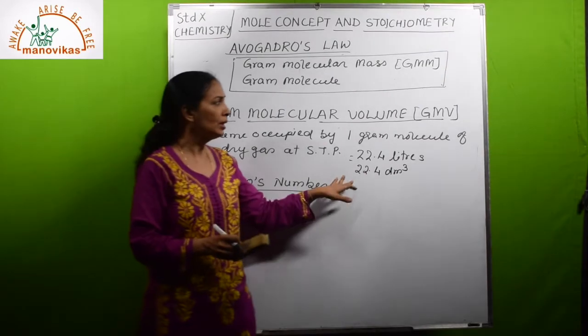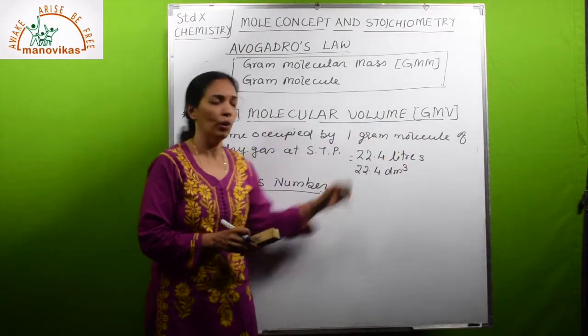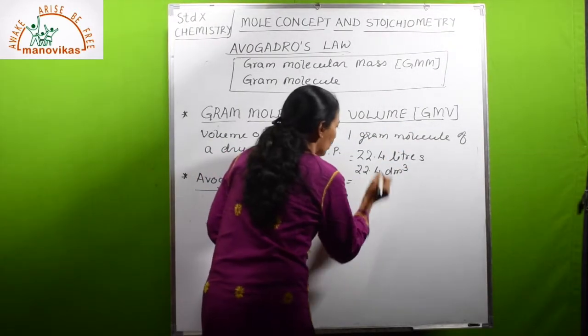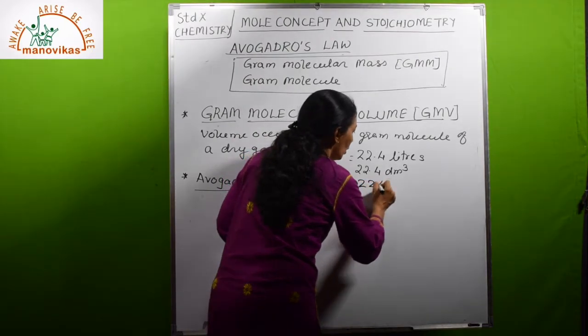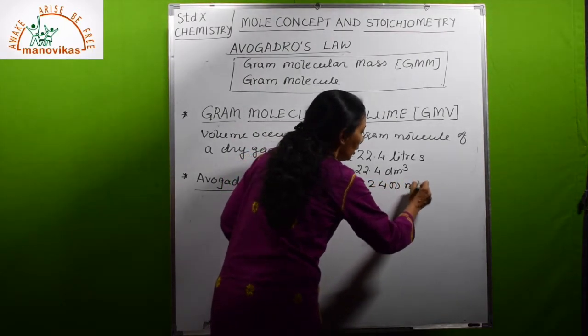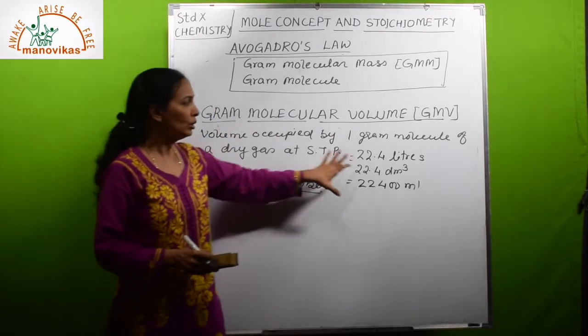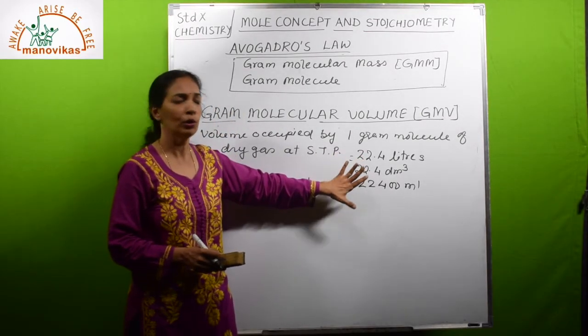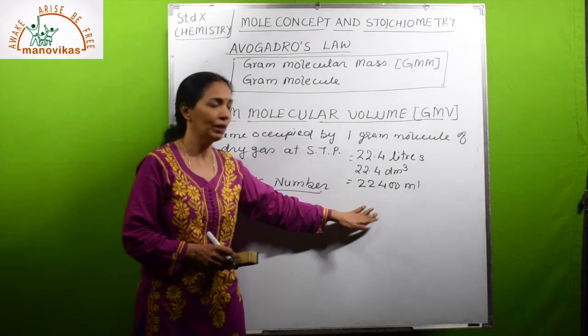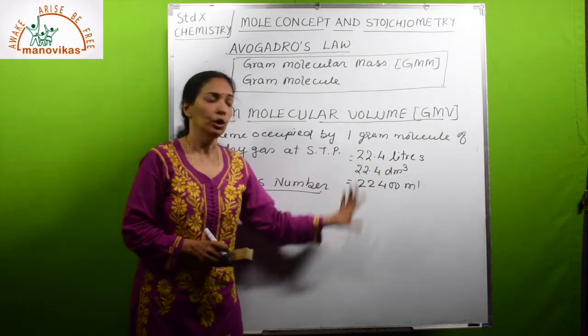Okay. So this is gram molecular volume. If you write it in ml or cubic centimeter, it is 22,400 ml or cubic centimeter. So this is gram molecular volume. In the numerical, you have to use the standard value according to the required unit.